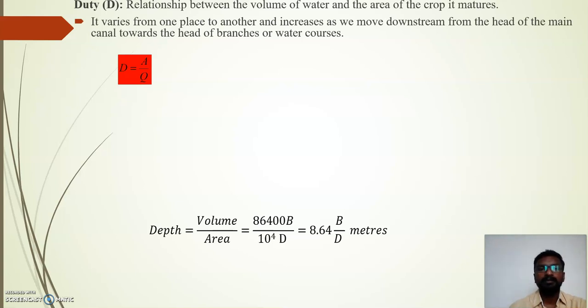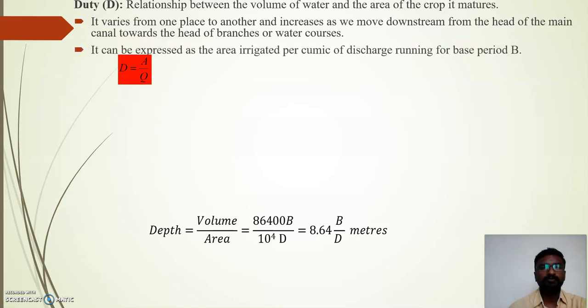Duty is expressed in terms of the area irrigated per cubic meter per second of discharge running for a base period. Duty is generally expressed as D, and the unit of duty D is hectare per cumec.